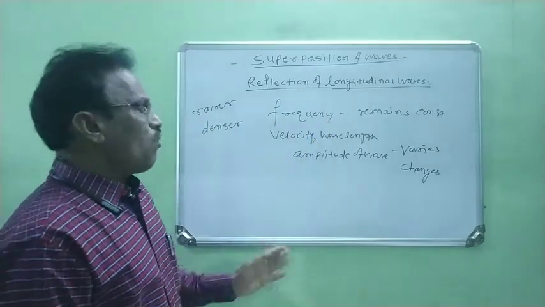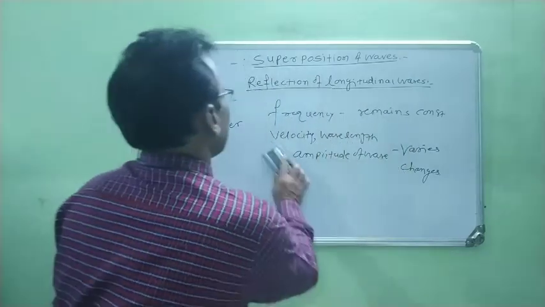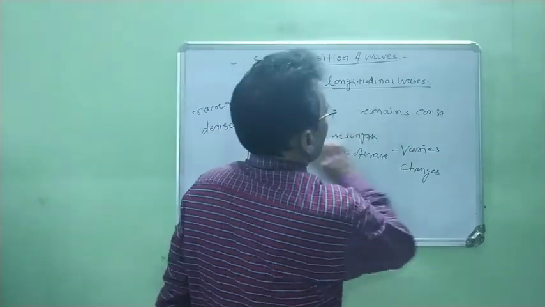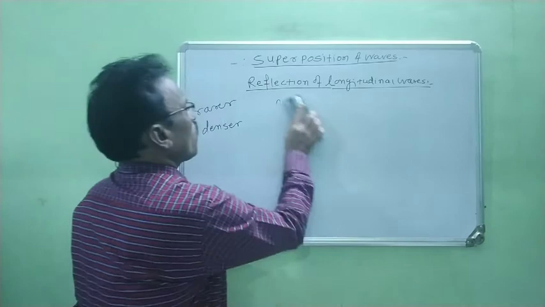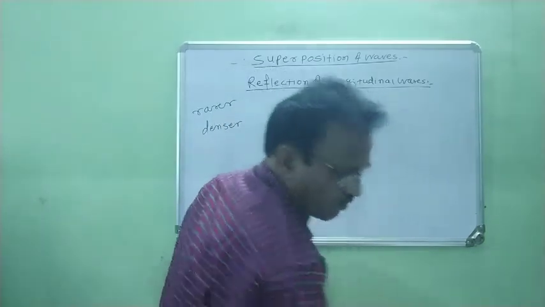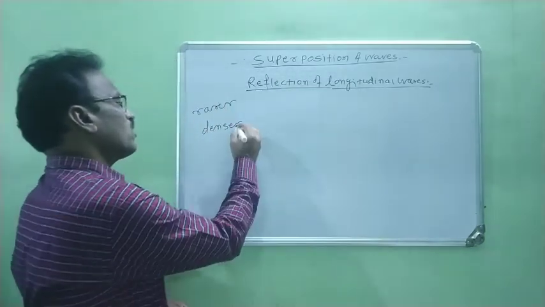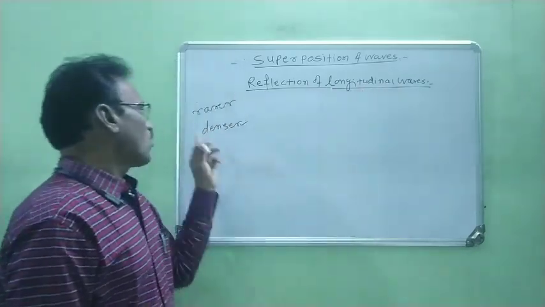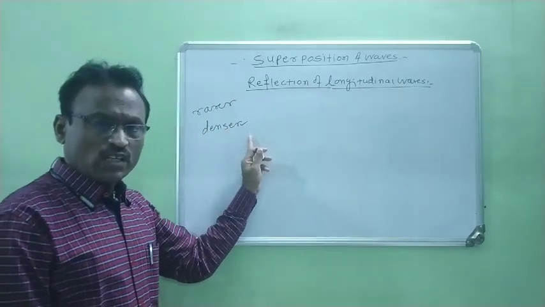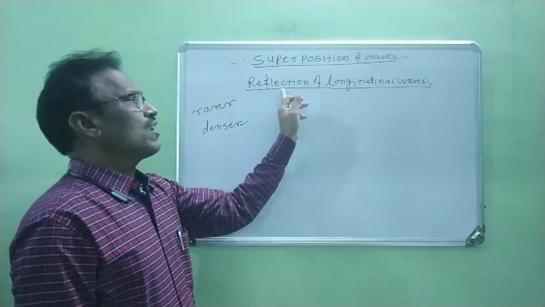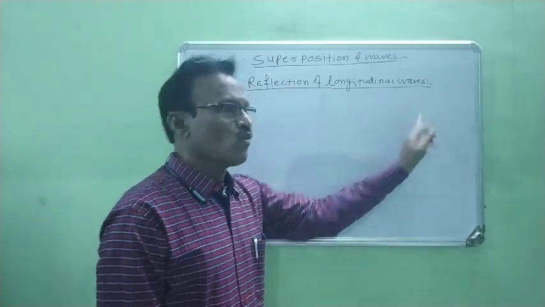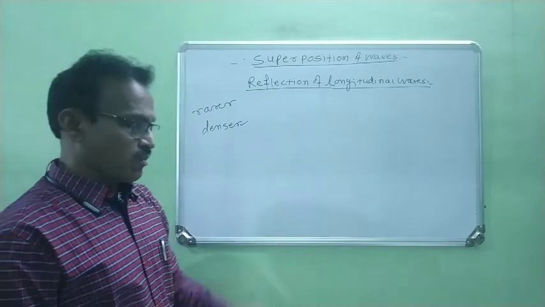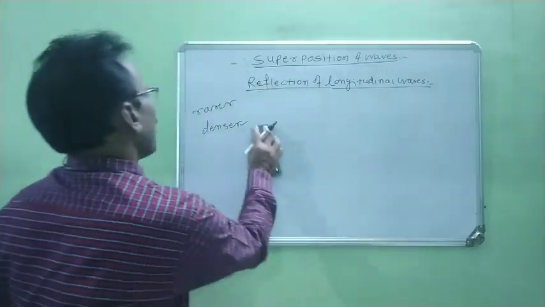First we consider reflection of longitudinal waves from a denser medium, then reflection from a rarer medium. Now we consider one by one.